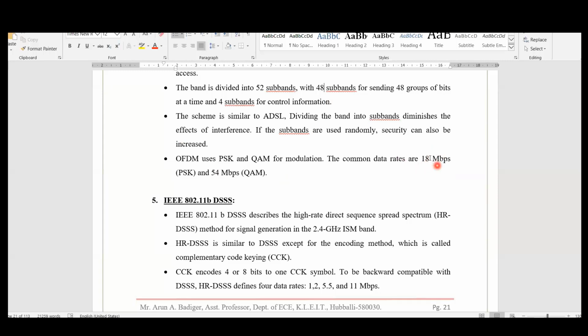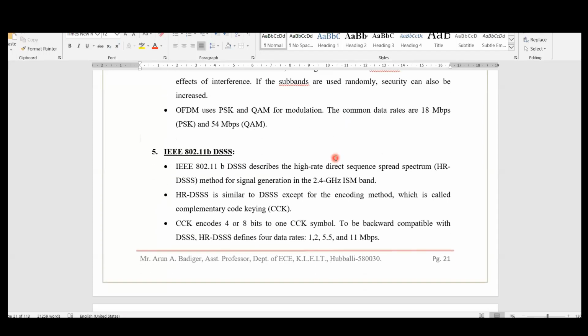It is shown here as 18 Mbps. With PSK, we'll get 20 up to 22 Mbps. Instead of 22 Mbps, if I increase it again with 64 QAM, this QAM is there. In QAM, we have many methods: 4 QAM, 8 QAM, 64 QAM, 128 QAM, 256 QAM. If I go for 64 QAM, then we can go up to 54 Mbps speed. So Wi-Fi with OFDMA supports 54 Mbps.